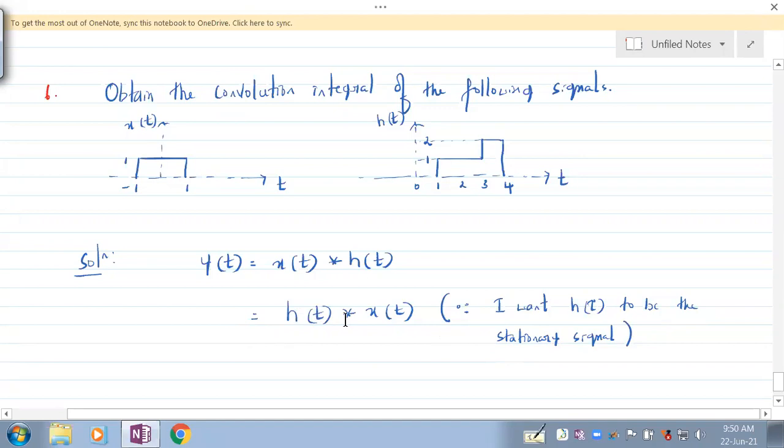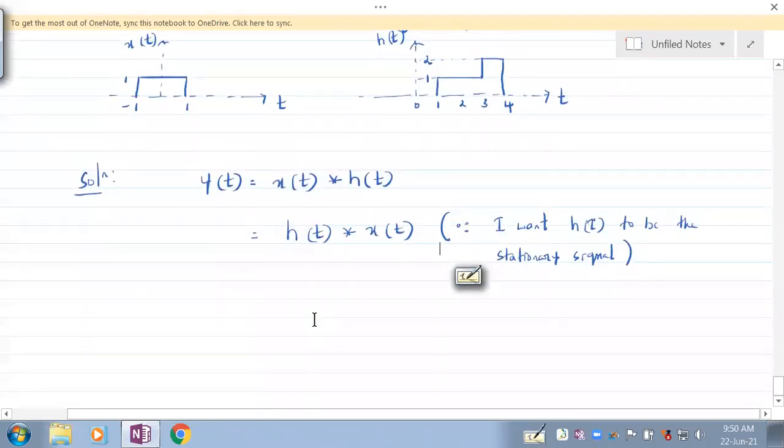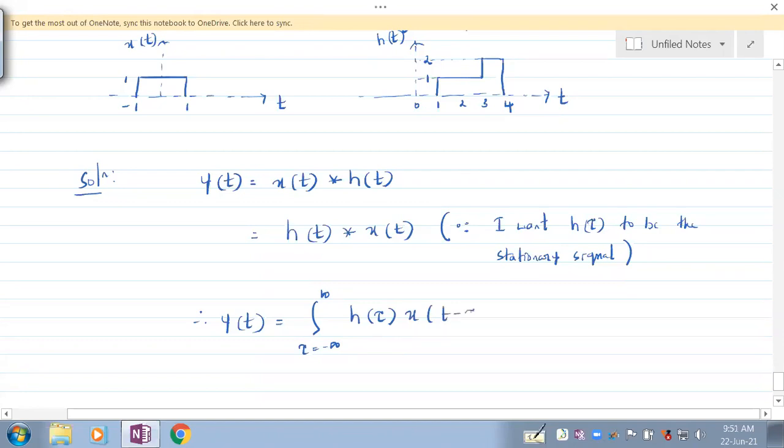And this is possible because the convolution integral as well as the sum is commutative in nature. So you can interchange, not at all a problem. So now y of t would look like the integration where tau ranges from minus infinity to infinity, h of tau, x of t minus tau, d tau. So this is the signal.